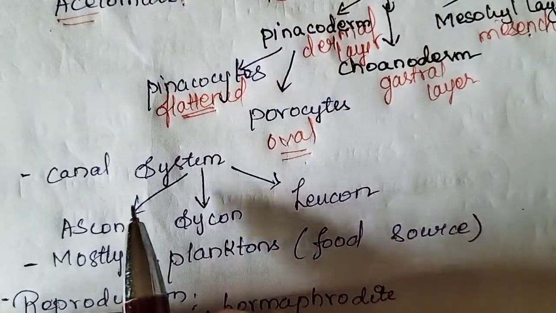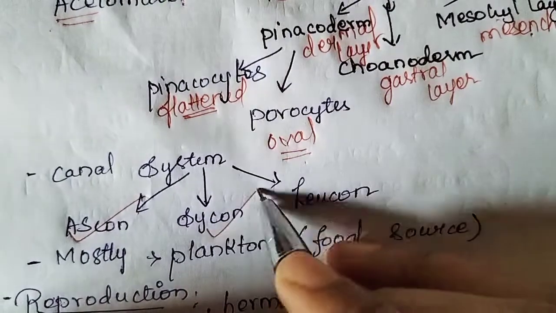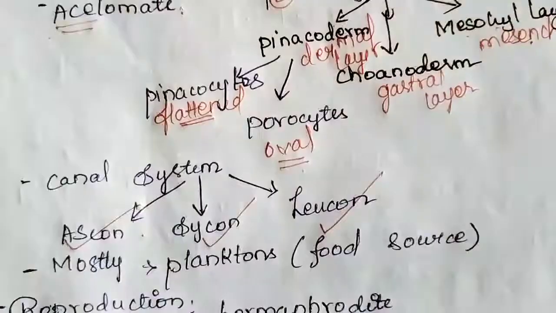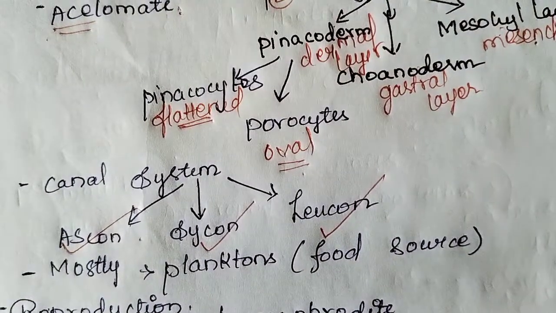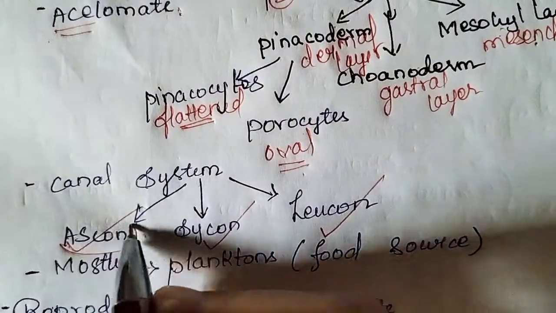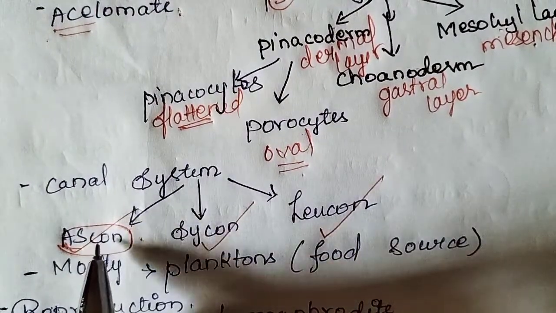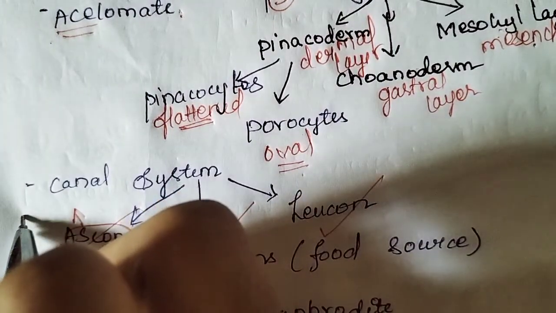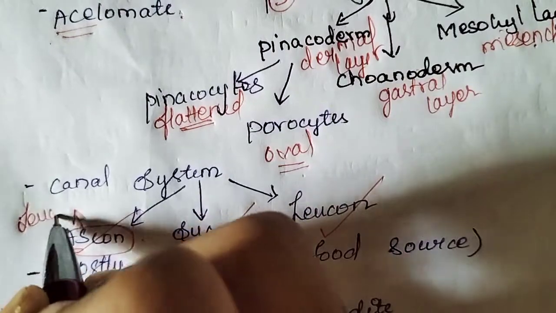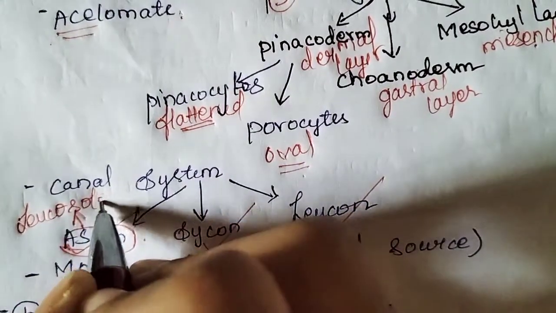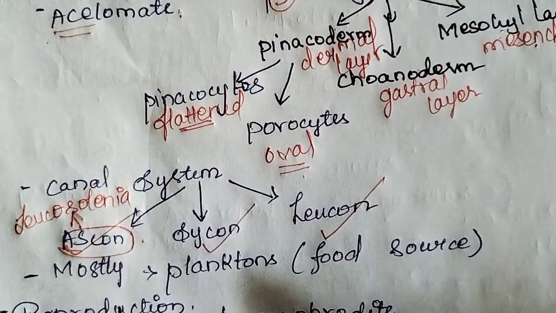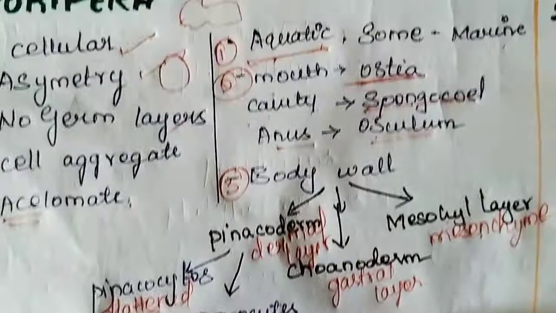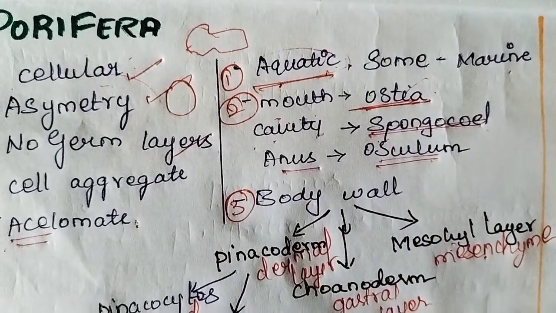There are three types of canal system: Ascon type, Sycon type and Leucon type. The canal system which I told you about is the Ascon type. The best example of the Ascon type is Leucosolenia, with the order we have seen here: ostia, spongocoel and osculum.